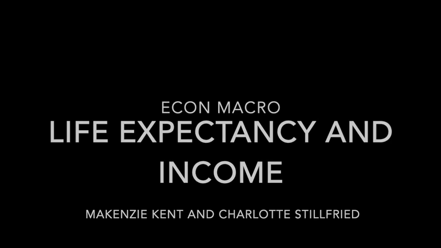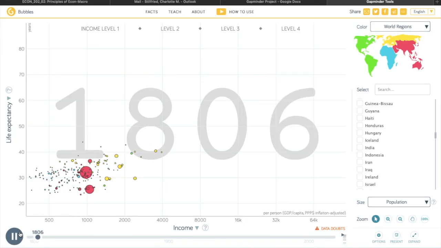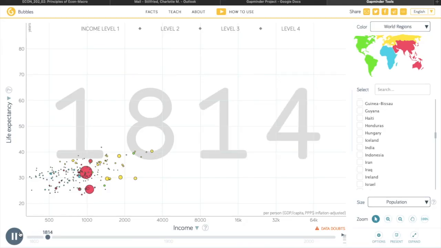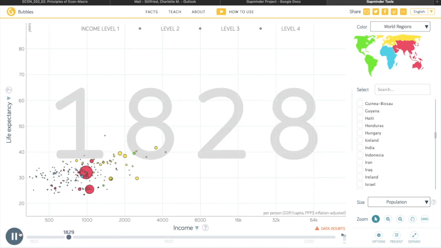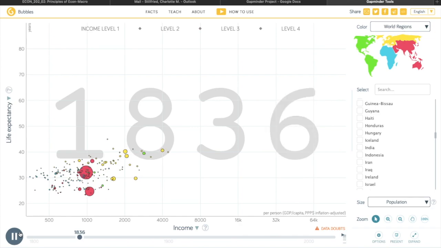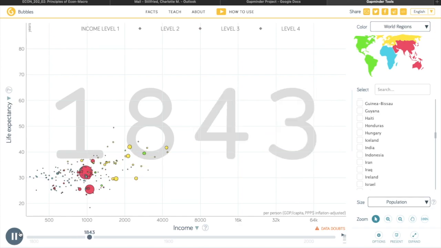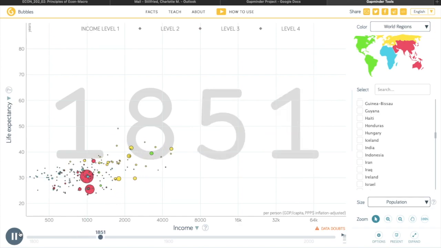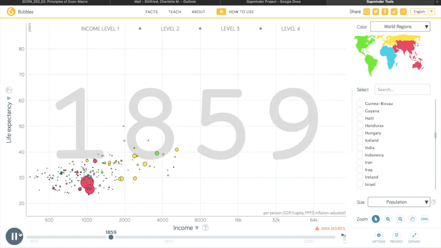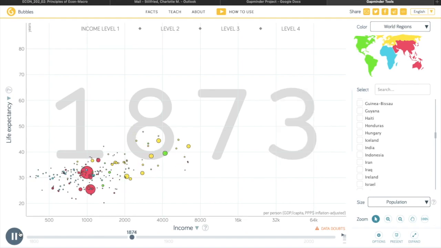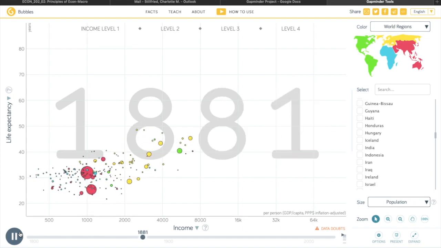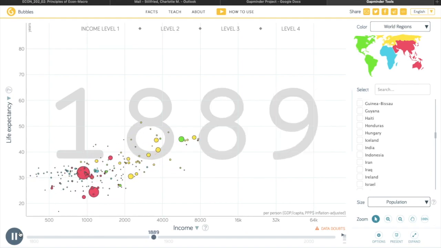We have chosen to study the relationship between income or GDP per capita and life expectancy. We assume that a higher level of income or GDP per capita for a country also increases the life expectancy rate for that country. Each bubble represents a different country while the colors differentiate between regions. The x-axis shows level of income or GDP per capita while the y-axis shows life expectancy in years.